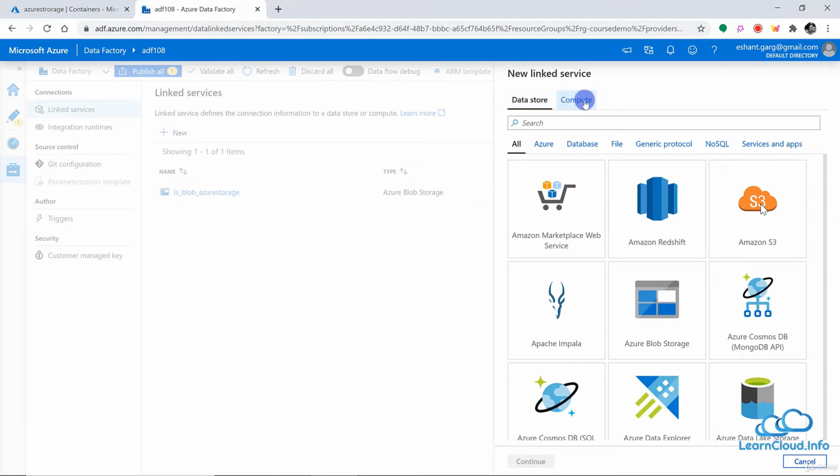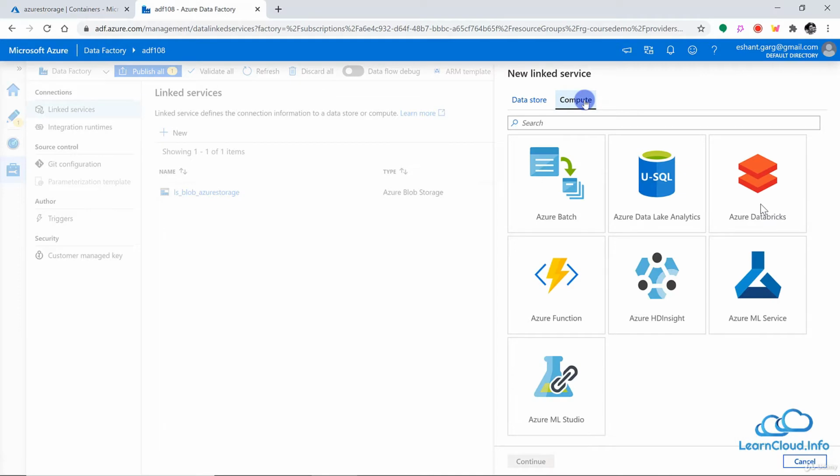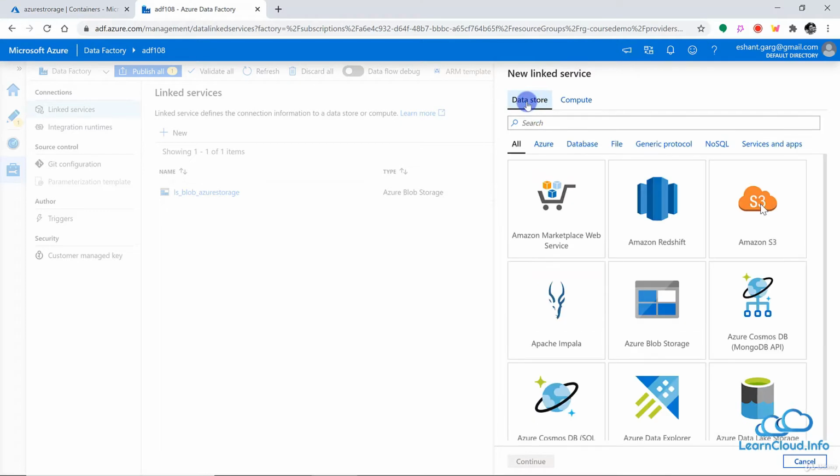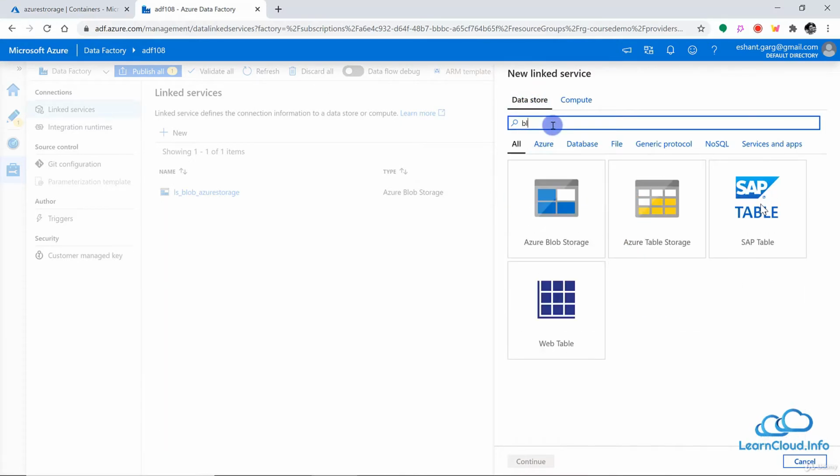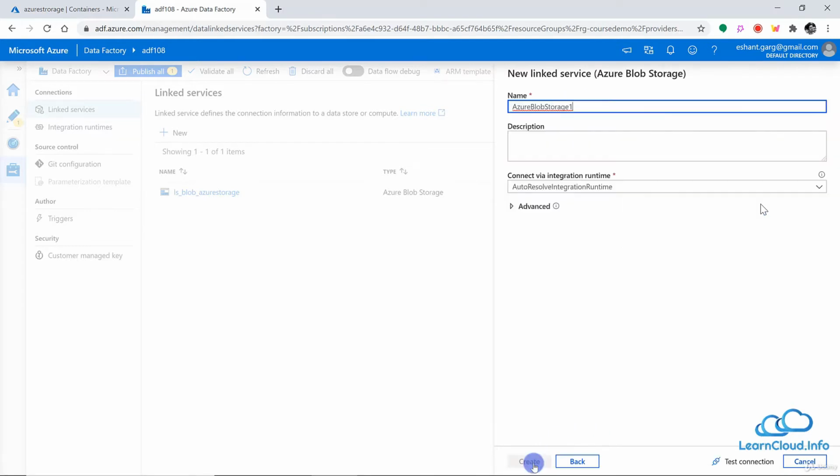Similarly, we also have an option for compute, and this is to connect with compute related services. So for example, we have data lake analytics, we have Azure Databricks. So these are compute services, and we have these connectors to connect with them. We can search here if we are looking for something. So let's select blob storage and click on continue.